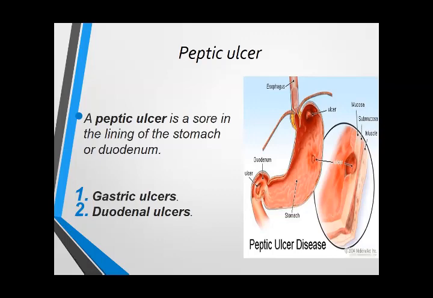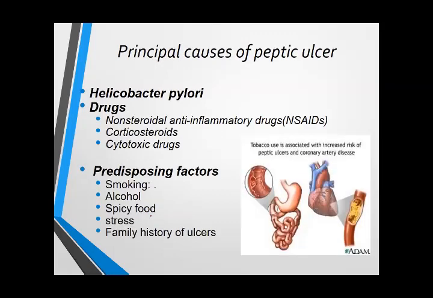So peptic ulcer is a sore in the lining of the stomach or the duodenum. The ulcer present in the stomach is known as gastric ulcer, and the ulcer present in the duodenum is known as duodenal ulcer. Ulcer is mainly caused by Helicobacter pylori, H. pylori. This is a gram-negative organism, and 90% of cases of peptic ulcer are caused by this organism. The second most common cause is drugs.